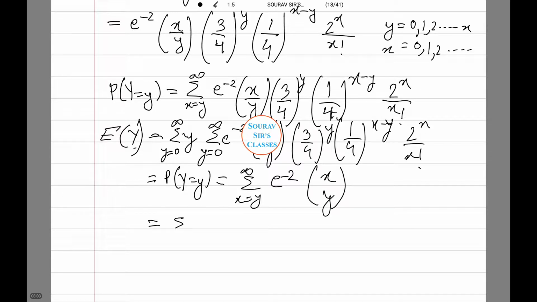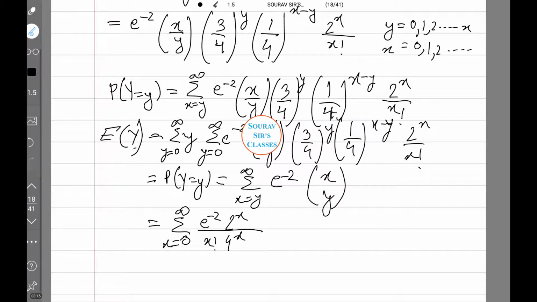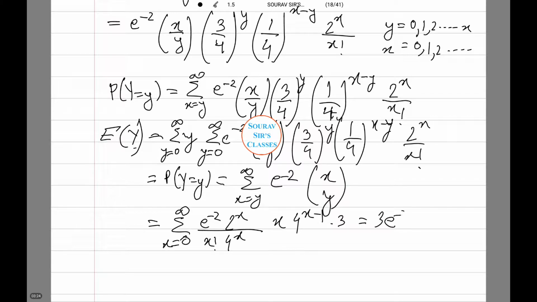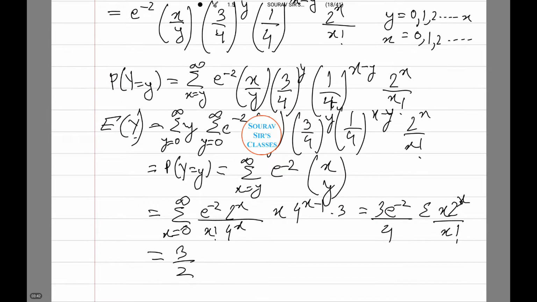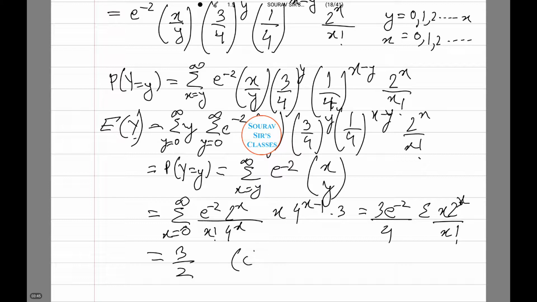Thus, let's calculate this. X ranging from 0 till infinity, e to power minus 2, 2 to power x by x factorial, 4 to power x into x, 4 to power x minus 1 into 3, and this equals 3 e to power minus 2 by 4, summation x 2 to power x by x factorial, and upon calculation this comes to 3 by 2. Thus the answer is option C.